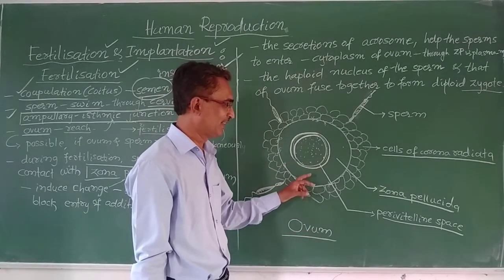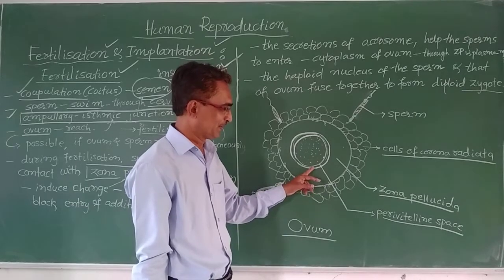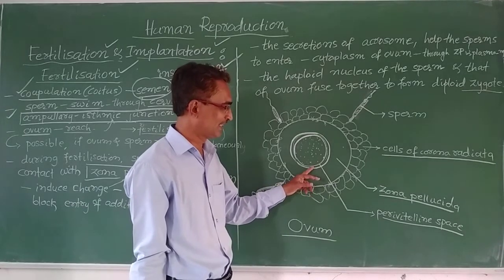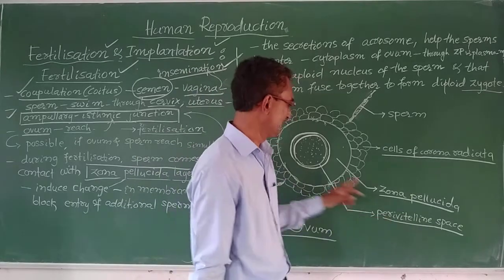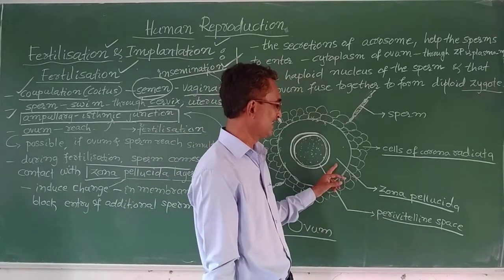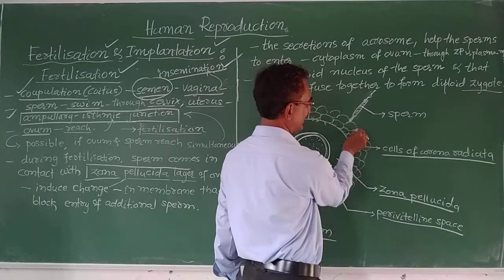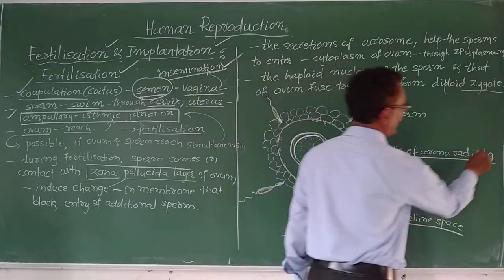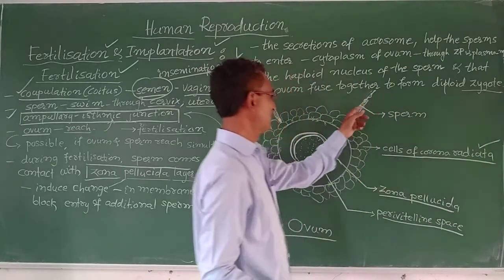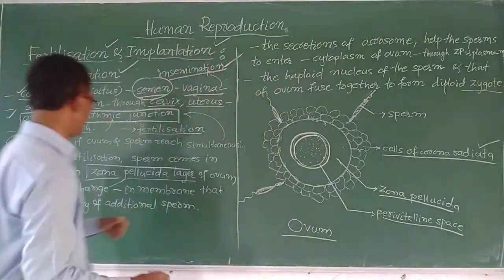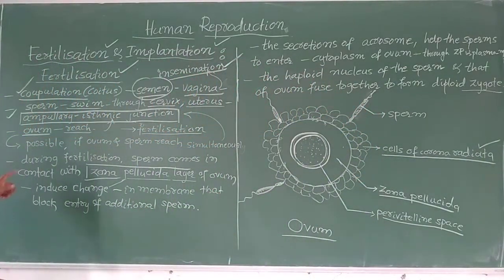This egg has this empty space in the center, known as the perivitelline space, and next this layer is the zona pellucida, and after that these cells are known as the cells of the corona radiata, and here sperms are entering into it.